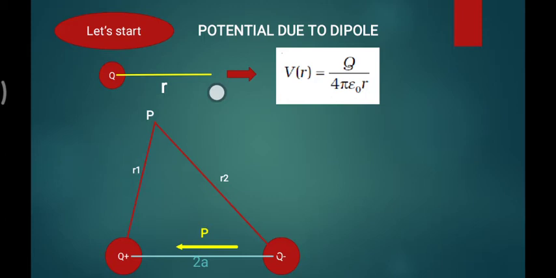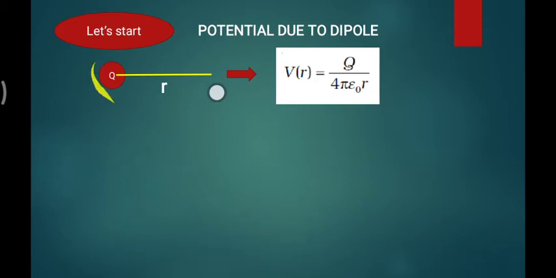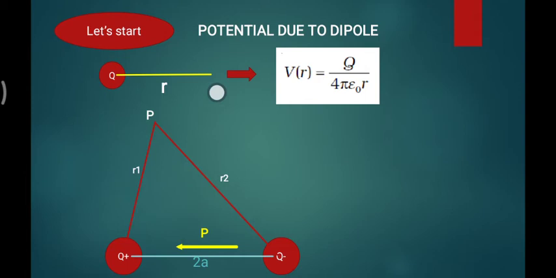If we have not one charge but a two-charge system, which is called a dipole, and anywhere in space there is a point P, which is at distance r1 from the positive charge and distance r2 from the negative charge, then what is our problem? This is our basic point here, so focus on what I am trying to explain. What is the electric potential at point P due to these two charges? This is nothing but a dipole.